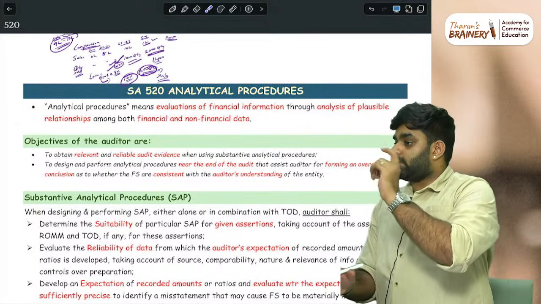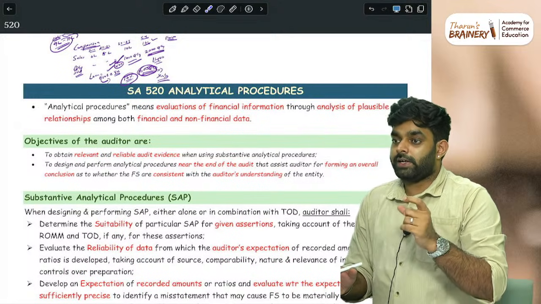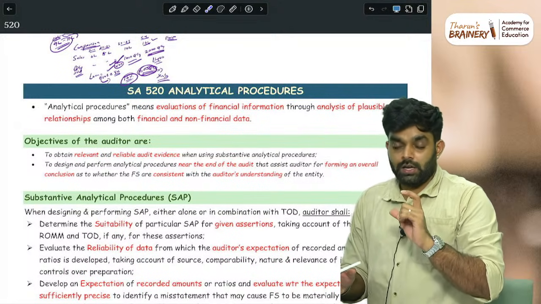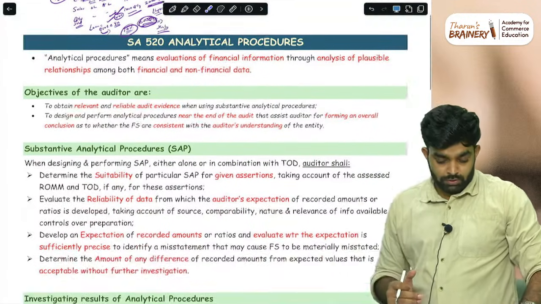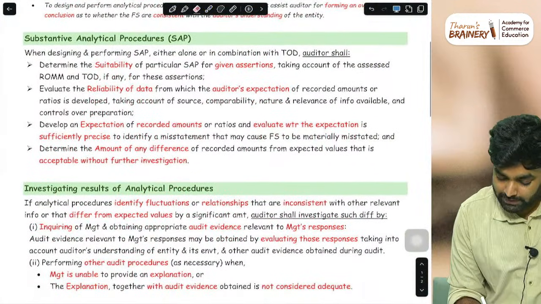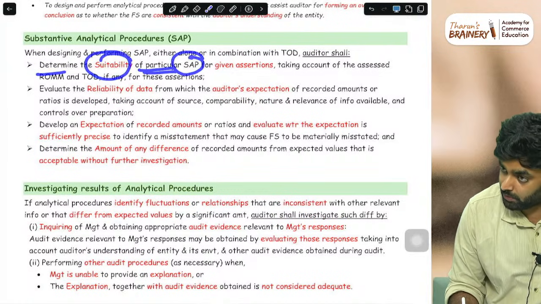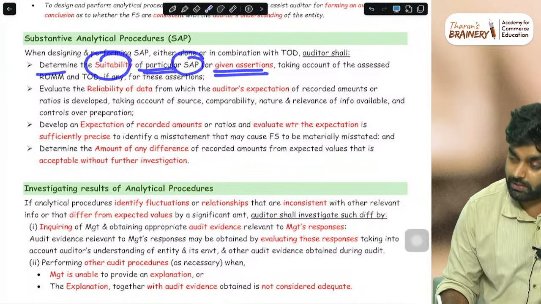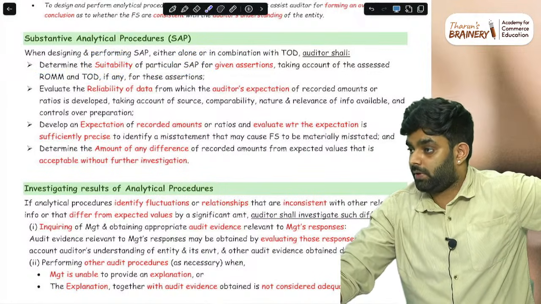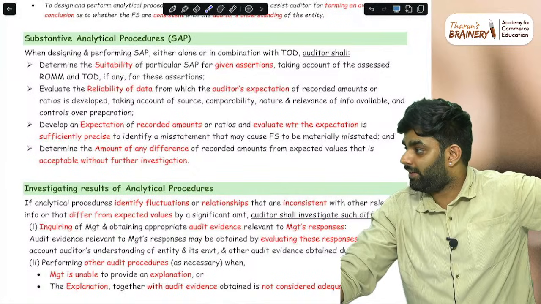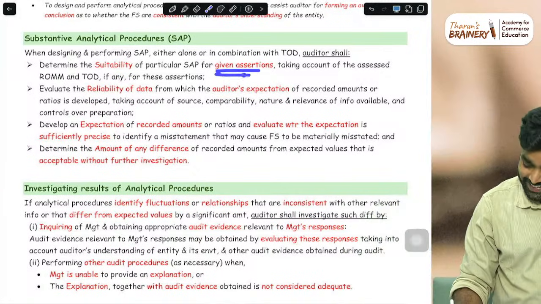The actual figure in books was 10 lakh and you got only 7 lakh. Then there is some problem. Fake debtors, fake employees may be there. So now we are going with the test of details. That is using both together. So there, first determine the suitability of a particular analytical procedure for a given assertion. What assertion you are going to check? Then decide what analytical procedure to use for it. Then give an assertion.